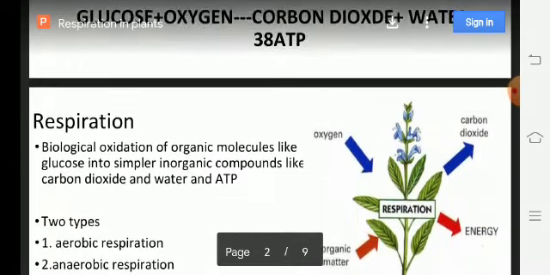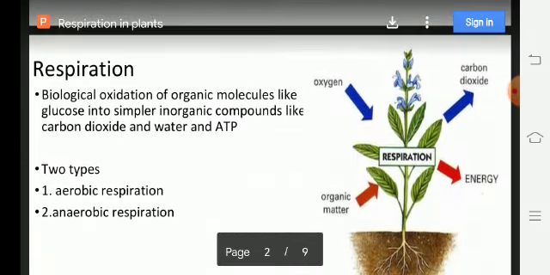The actual definition of respiration is the biological oxidation of organic molecules like glucose into simpler inorganic compounds like carbon dioxide, water and ATP. Already we observed in that equation, glucose is broken down into simpler substances like carbon dioxide and water in the presence of oxygen, through oxidation, and there will be a release of energy. This is said to be respiration.